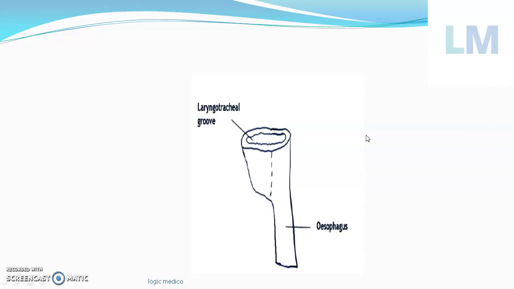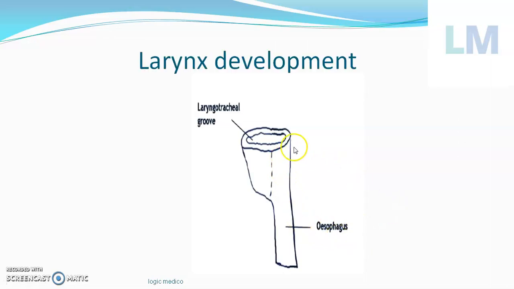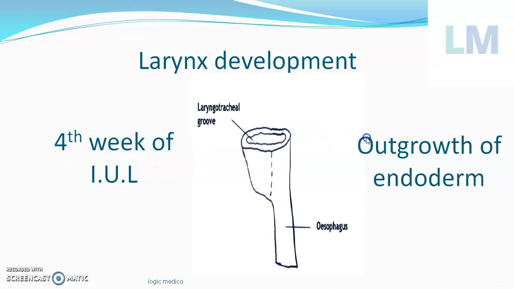Next. So what happens to the yolk sac which is there within the head fold, which is called as foregut? It develops into the GIT, and that portion of the GIT over here will be called as pharynx and esophagus. So the larynx develops from the ventral wall of the pharynx as a groove. It's called as laryngotracheal groove. This is the groove which is forming over there. This happens at the 4th week of intrauterine life, when the embryo stage is 4 weeks.